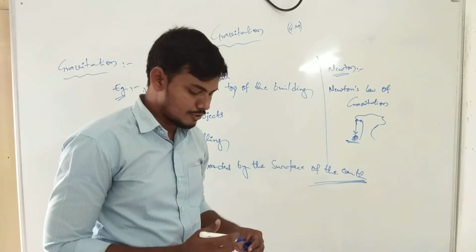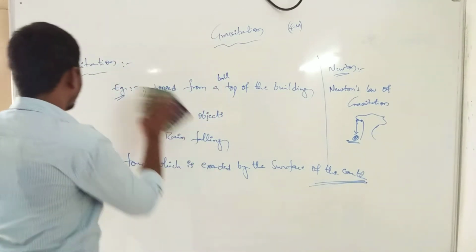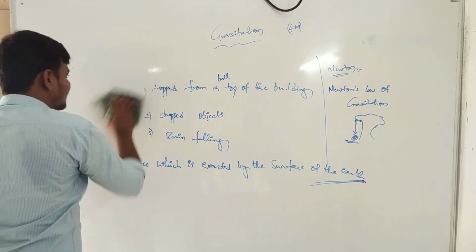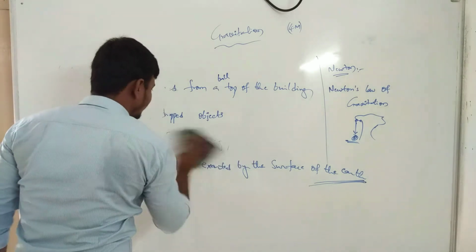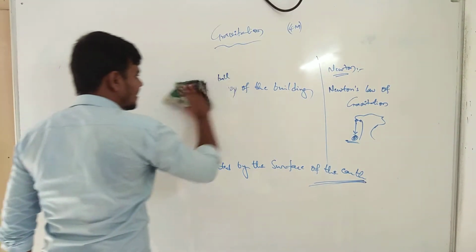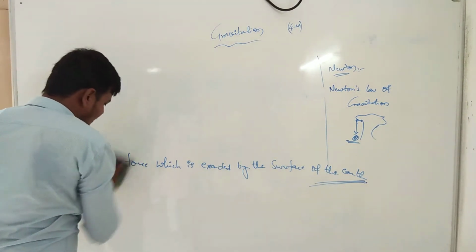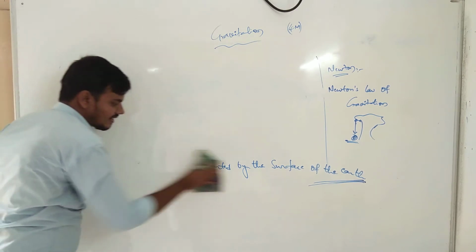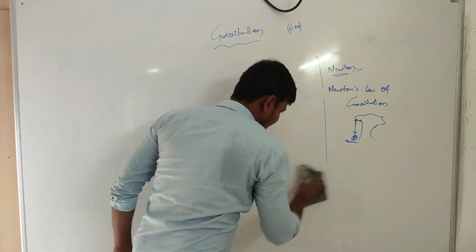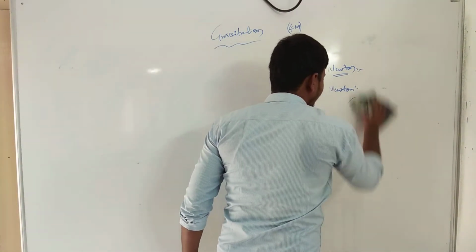Now next one, the universal law of gravitation. What is the definition of the universal law of gravitation? What is the constant in Newton's law of gravitation? The symbol is capital G. The constant value is 6.67 into 10 to the power of minus 11. This is the constant number.